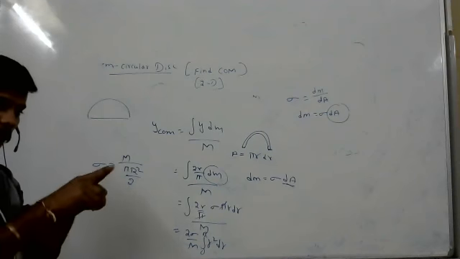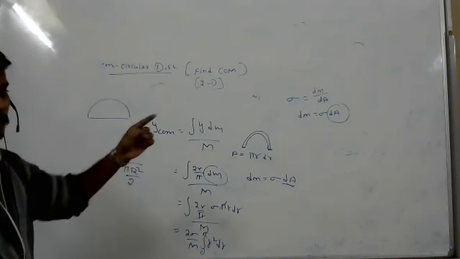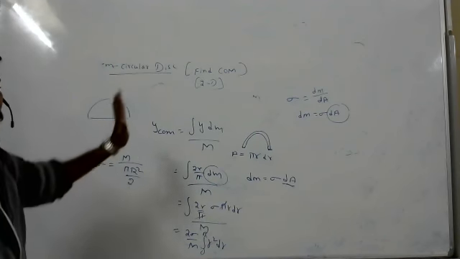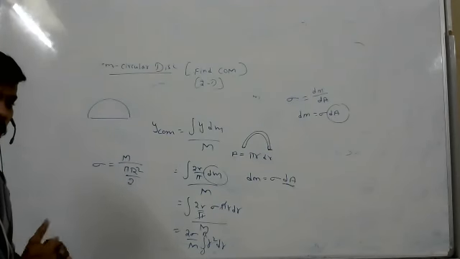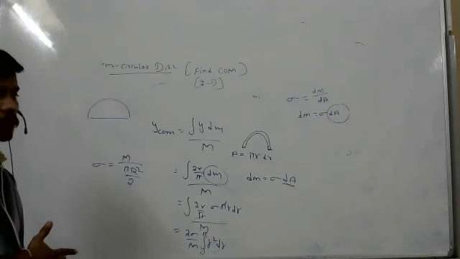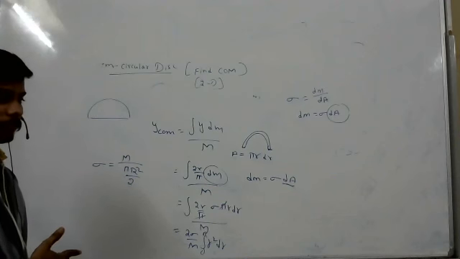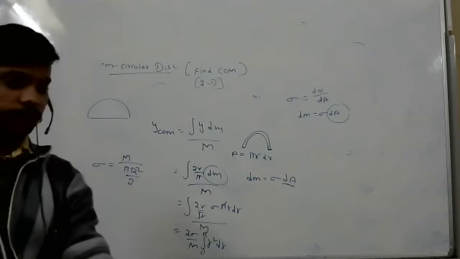So uniform rod, semicircular wire, semicircular disc, we have completed. In the next class, only the final one. After that I will start rotational dynamics.